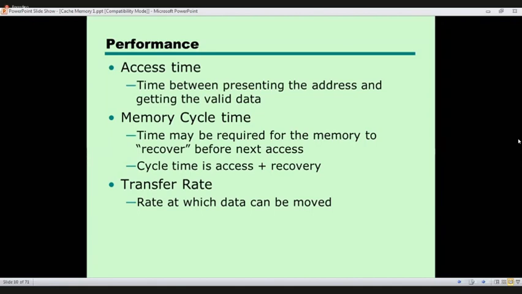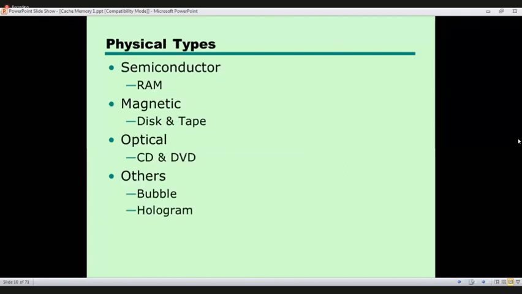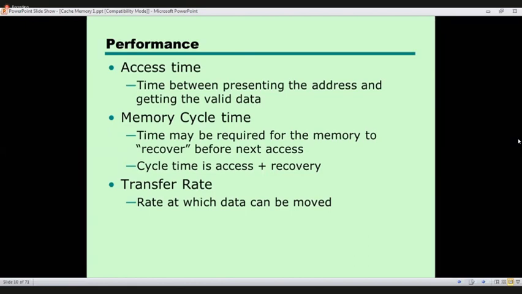Right? It needs some time for the next reference. That is called cycle time. Cycle time is access time plus recovery time.